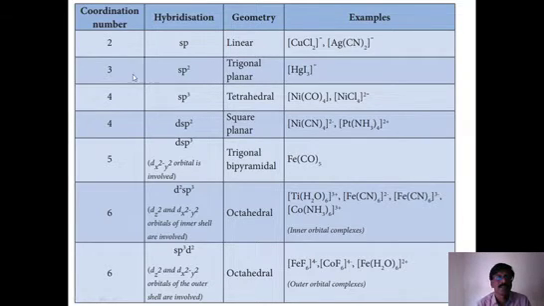Next is sp2 hybridization. Coordination number is 3, so trigonal planar, for example mercury iodide. In this complex, 3 iodides are distributed on 3 sides.